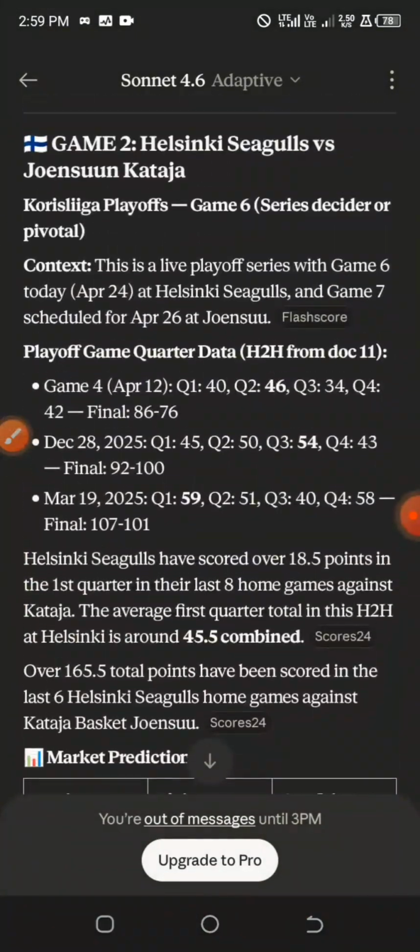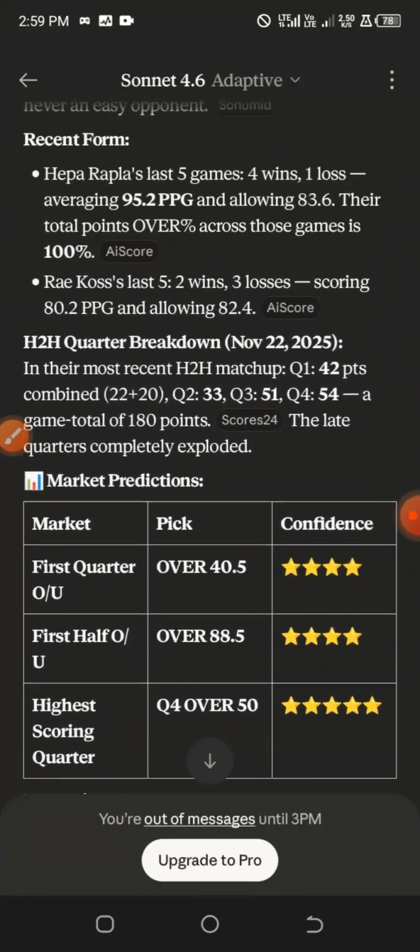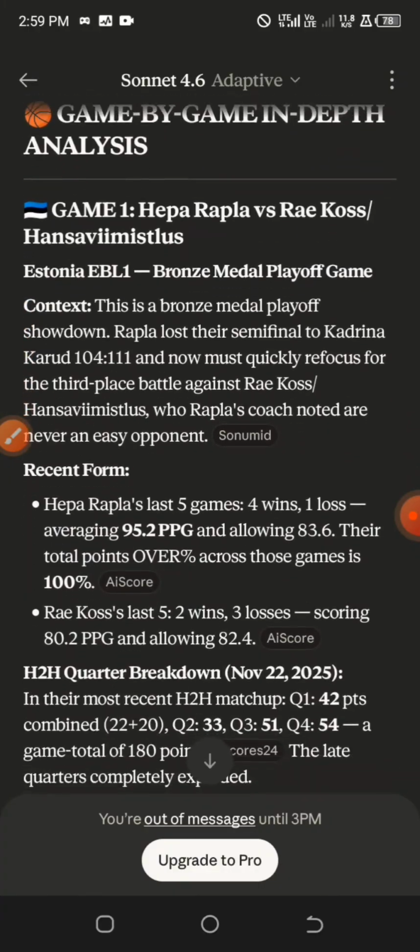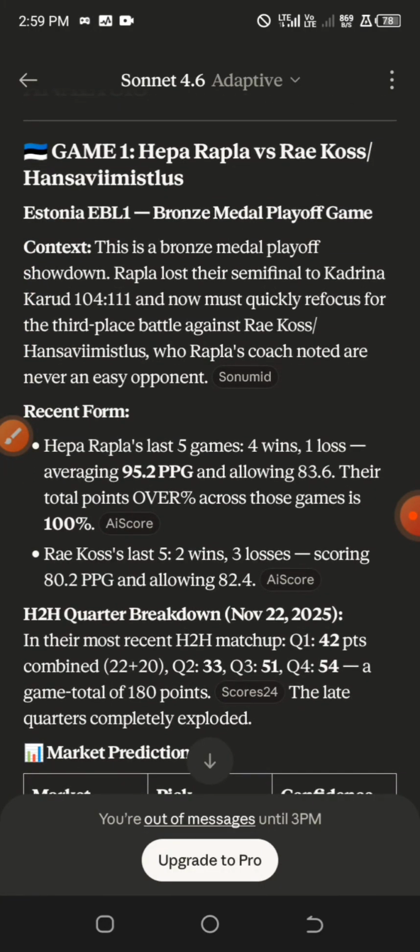And what we actually have does not align with that, so we are going to skip it. What the AI is predicting for us is very far below the lowest odd provided by the bookmakers. Alright, so for the next game, we are going for this match under the Estonia League.